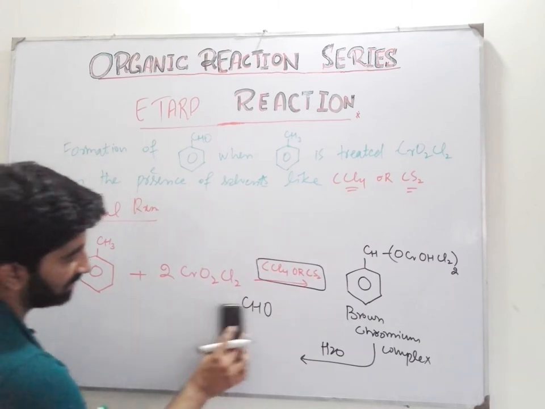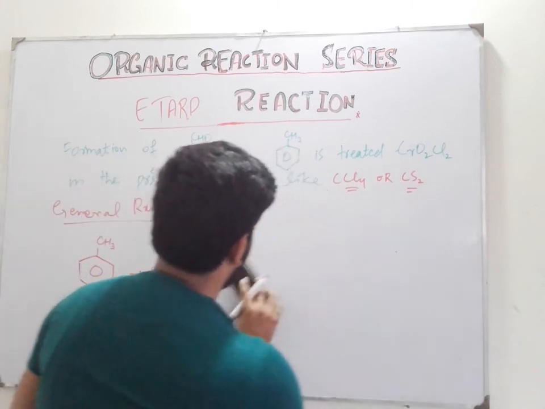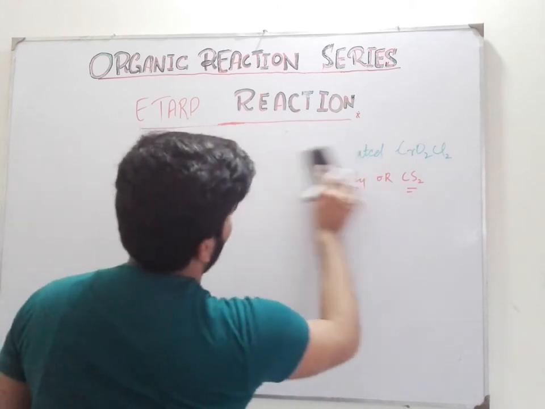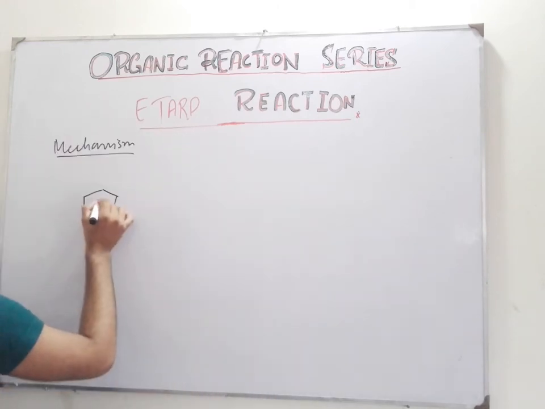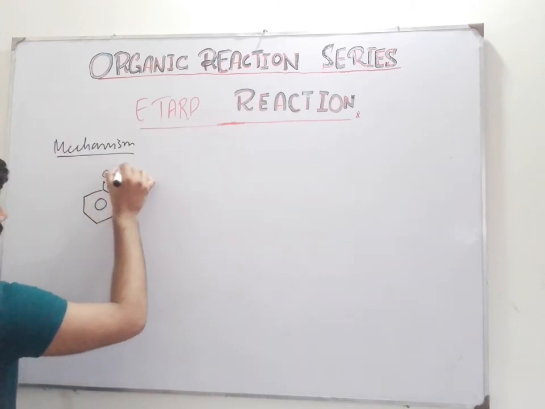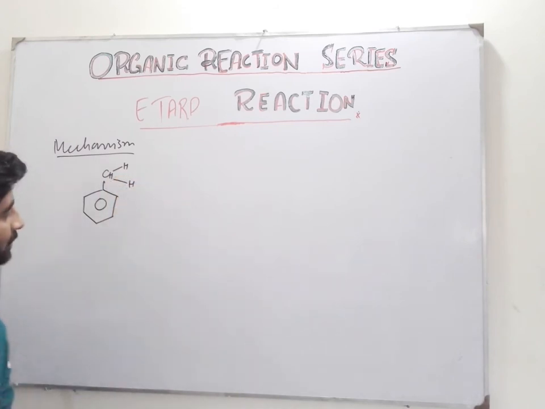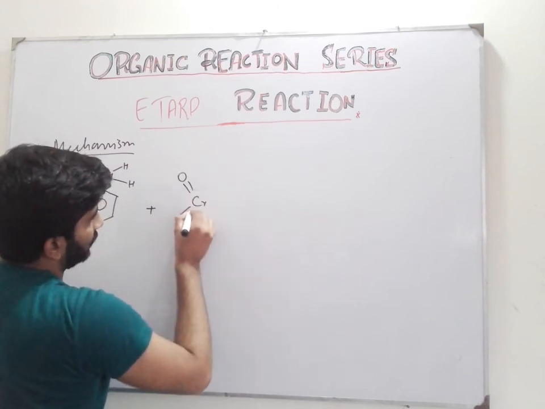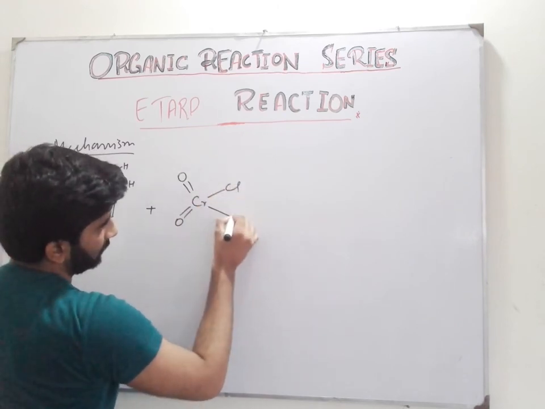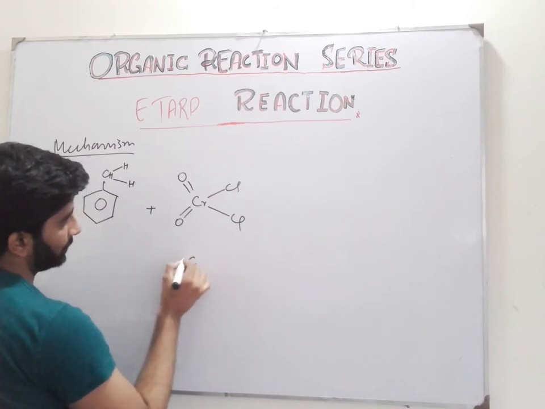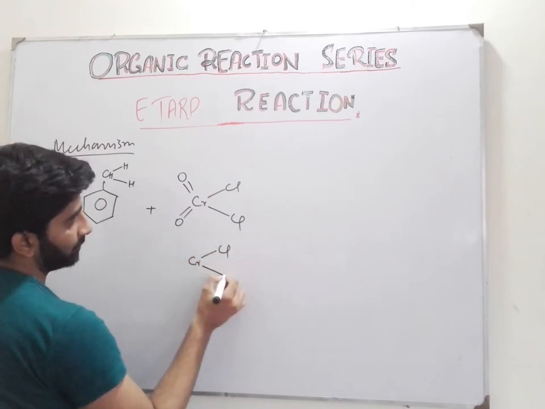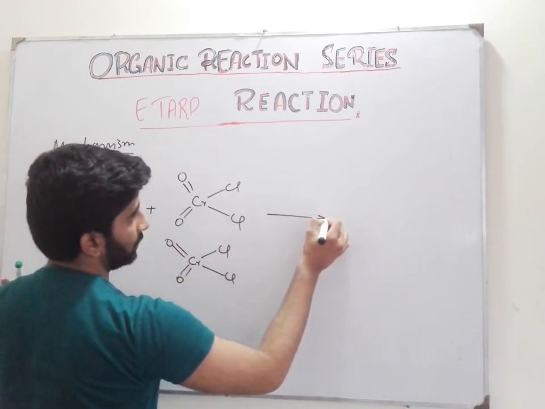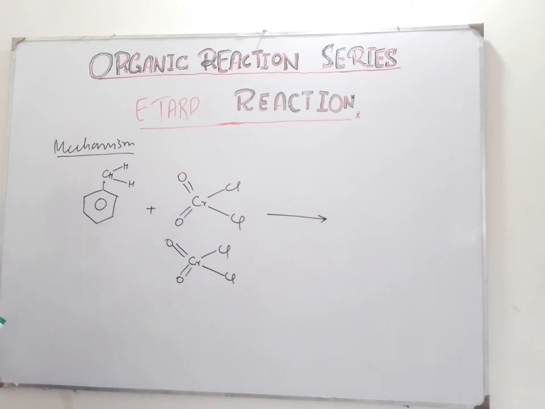Now we are going to talk about the mechanism of this reaction. The mechanism of the Etard reaction is very, very important. You have to focus on each and every step. Then we add chromyl chloride, and the reaction takes place in the presence of carbon tetrachloride.